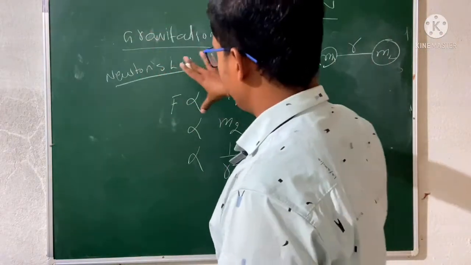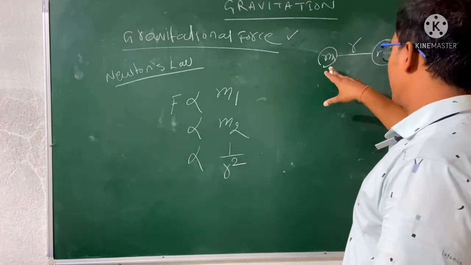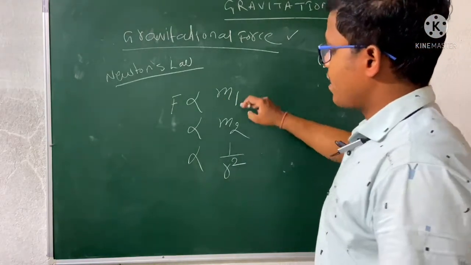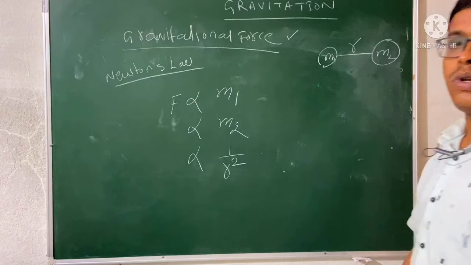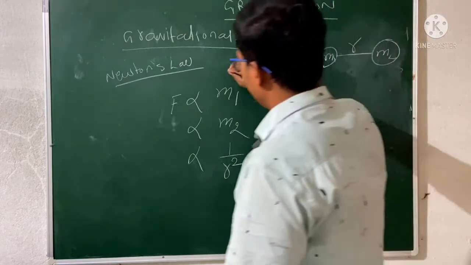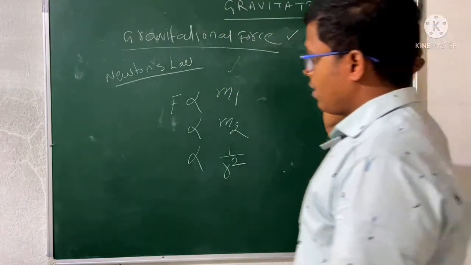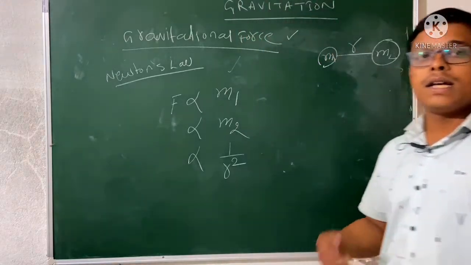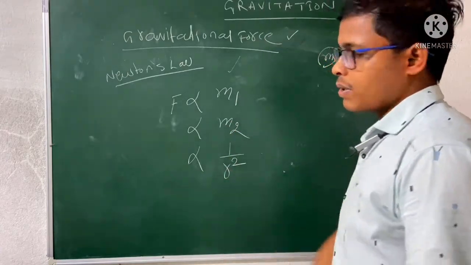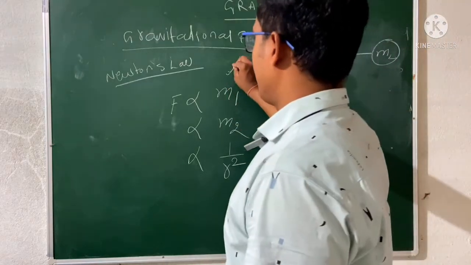The attractive force between two massive objects is directly proportional to their masses and inversely proportional to the square of the distance between them. Okay, so this is Newton's law of gravitation. So two massive objects attract each other by a force known as gravitational force, which is proportional to their masses and inversely proportional to the square of the distance between them. So this is Newton's law of gravitation.